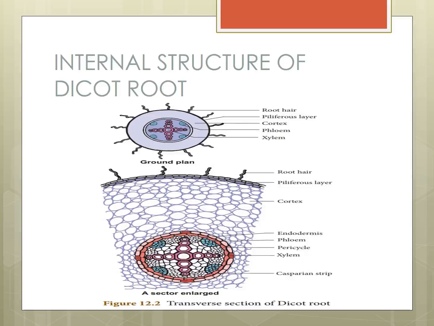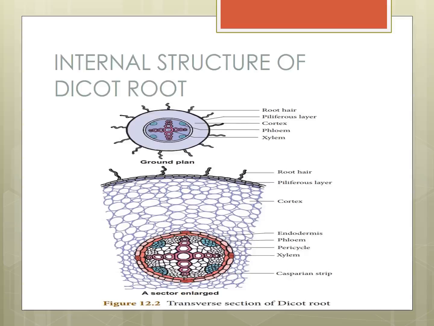Next, on the outermost layer, a cuticle layer is there, and stomata are absent. Cuticle and stomata are present only in the stem, not in the root. Epiblemma is the outermost layer.